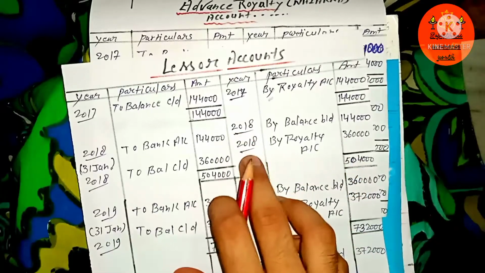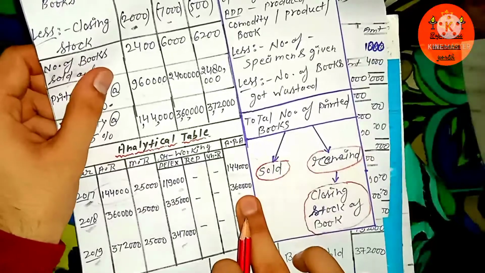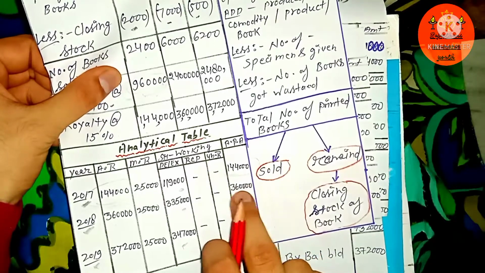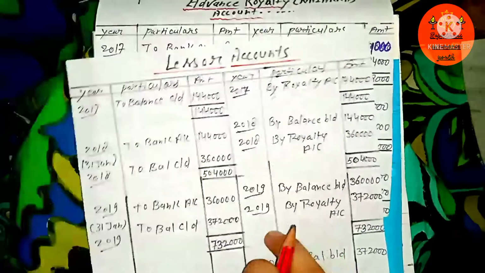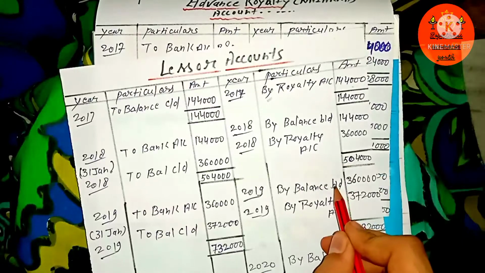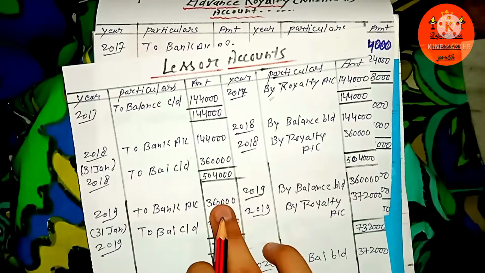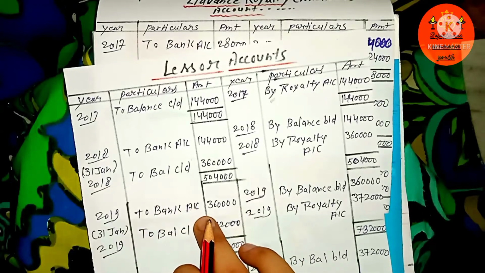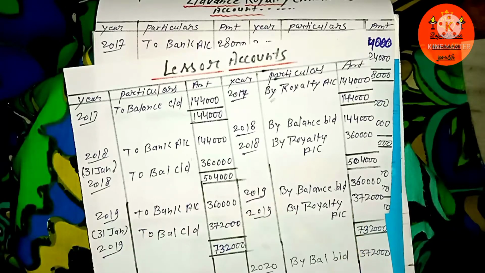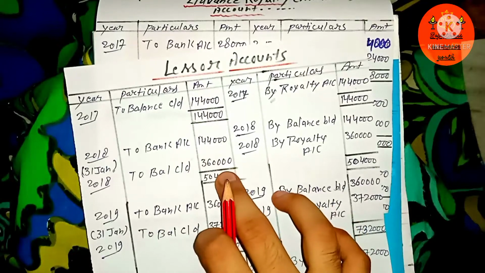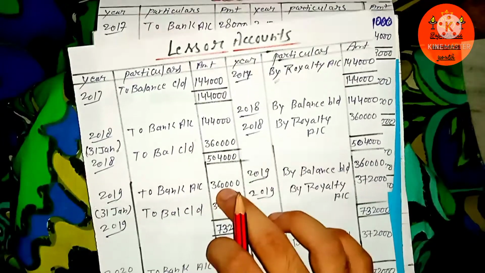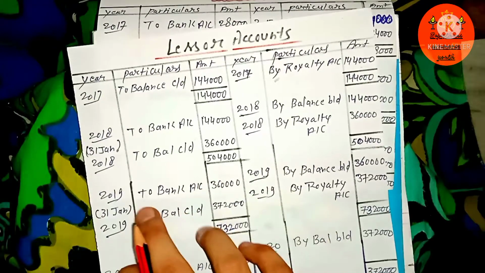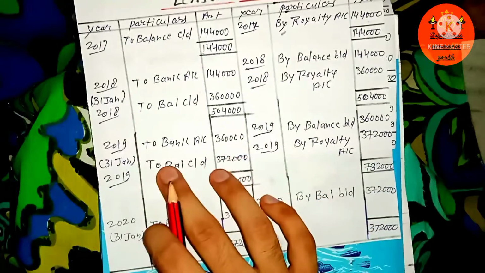Here you can see in the year 2018, the payable amount of royalty was 3,60,000, which was paid by the publisher to the author in the year 2019. It apparently relates to the year 2018, because it was mentioned in the question that the publisher has to pay that amount in the next year on 31st January. So we simply have to pass that entry.